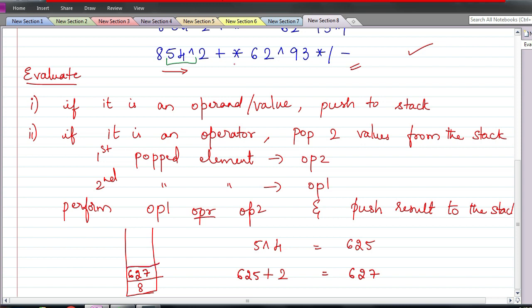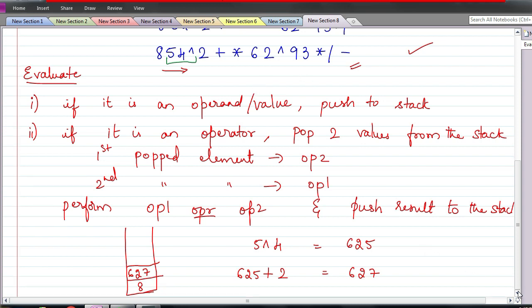Next I have star. So since I have a star now, these 2 more elements have to be removed from the stack. What are the 2 elements? 627 comes here and 8 comes here. So what is 8 into 627? 8 into 627 is 5016. So 5016 is the answer. So these 2 were popped, right? Now the stack is empty. Now 5016 is pushed to the stack. Okay, so half of the expression is done.